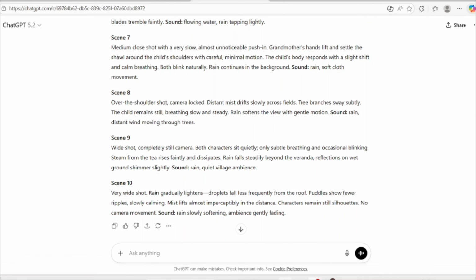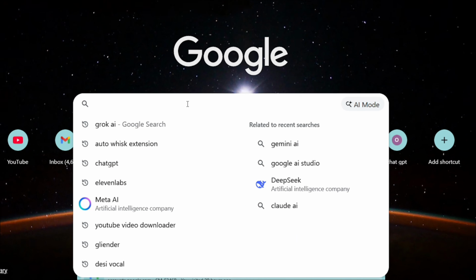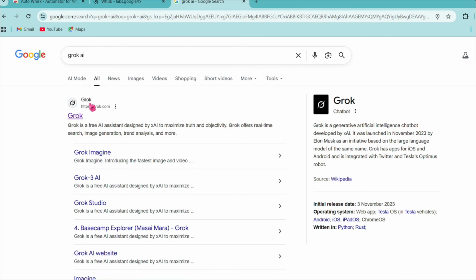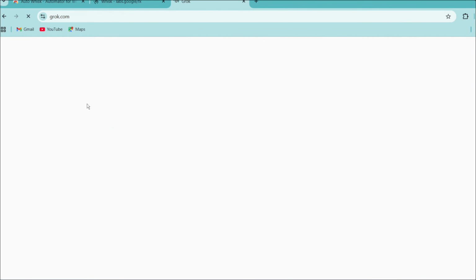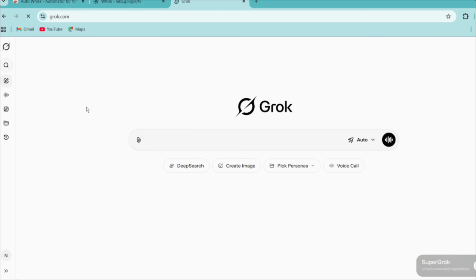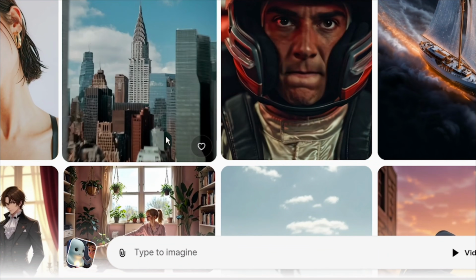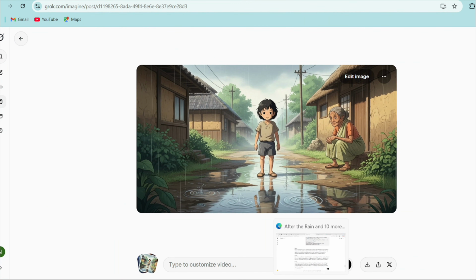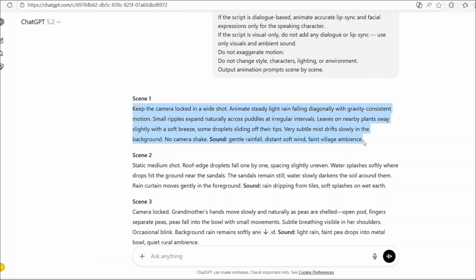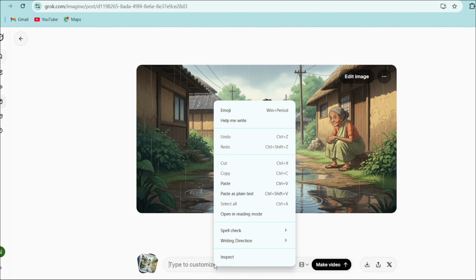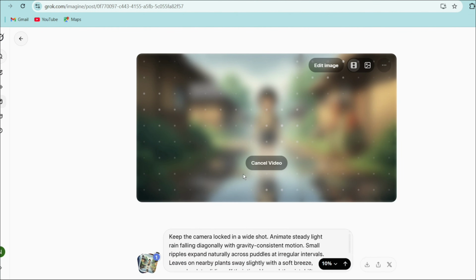Now, to animate the images, we will use Grok AI. So go to Google and search for Grok AI and open the website. After opening the website, you will see an interface like this. Now click on Imagine. Then upload the first scene image. After that, go back to ChatGPT and copy the first scene animation prompt. Now come back to Grok, paste the prompt here, and click send. After a short time, your image will be animated.